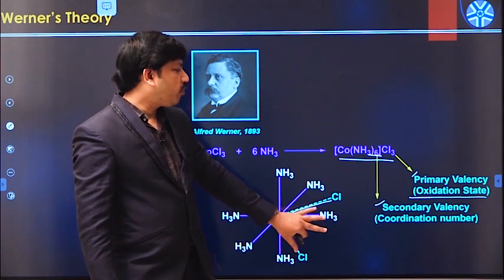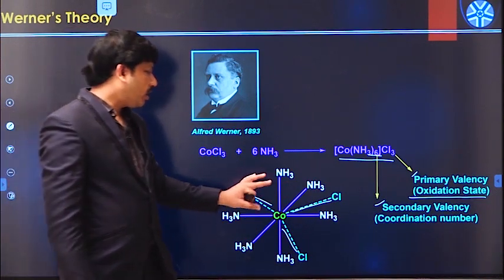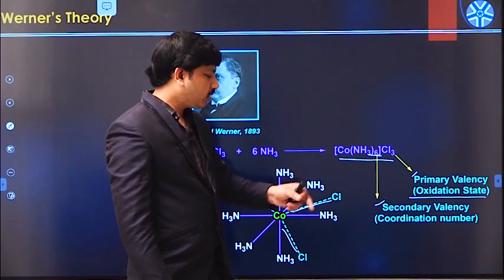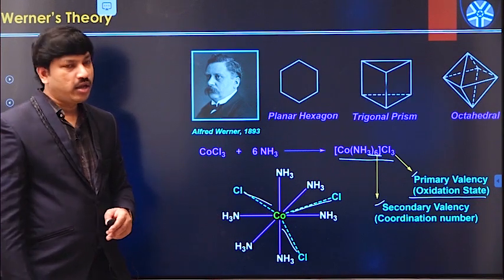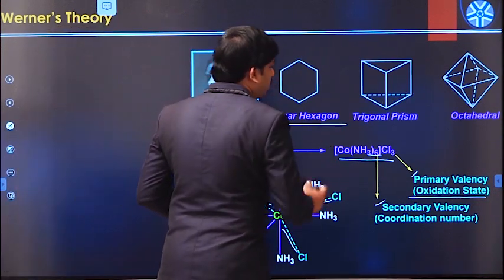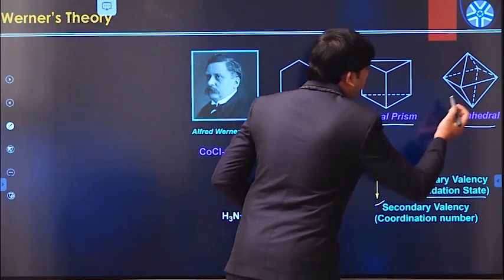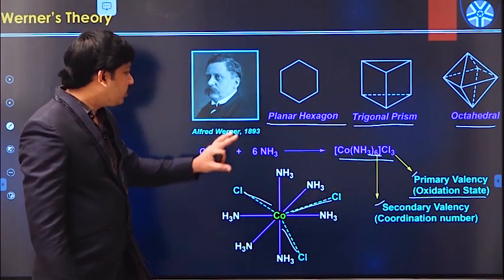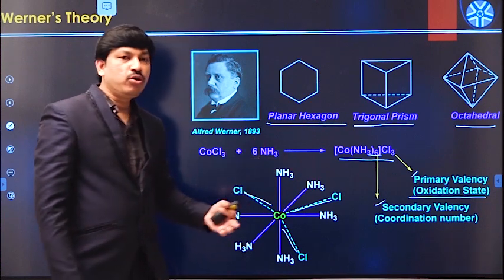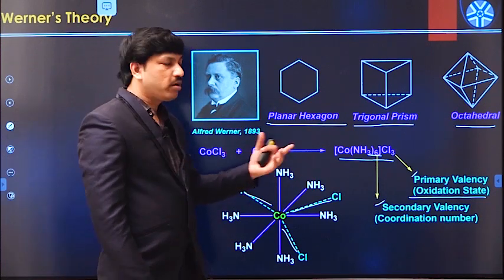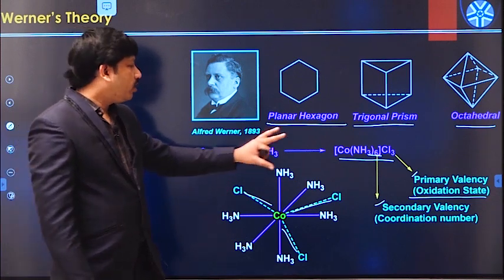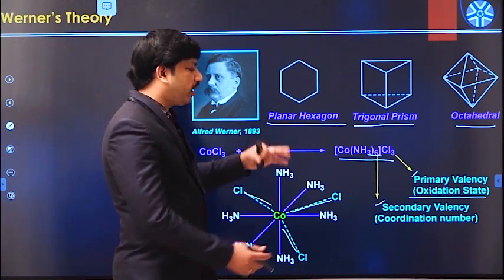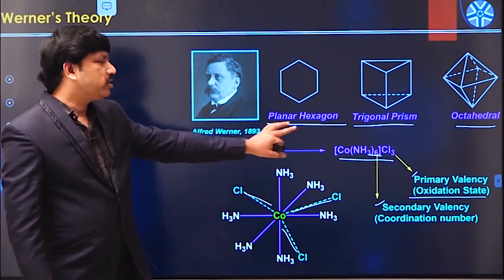Like this, Werner proposed structures for some metal complexes. For a complex with six ligands, Werner proposed three possible structures: a planar hexagon, a trigonal prism, or octahedral geometry, for a complex with coordination number 6. But this theory is not applicable to all other types of complexes. It has a lot of drawbacks and limitations, and it is unable to explain the formation of tetrahedral and other metal complexes. It can explain only certain six-coordinate complexes.